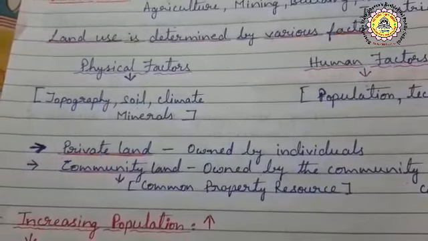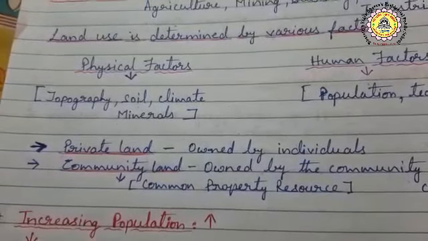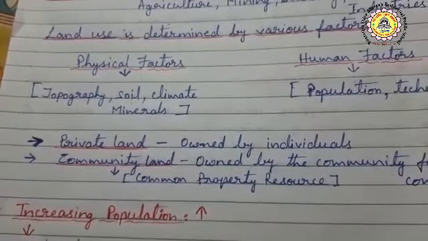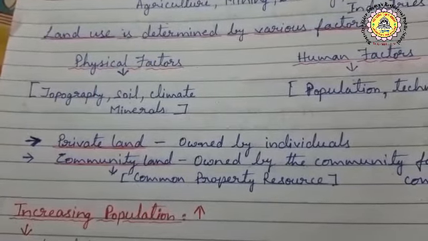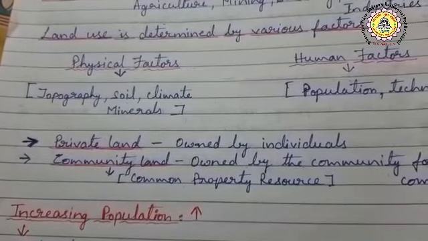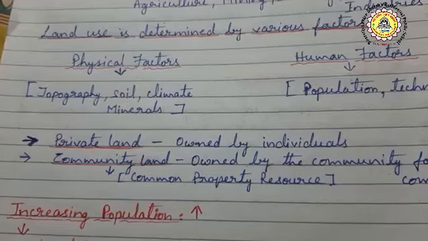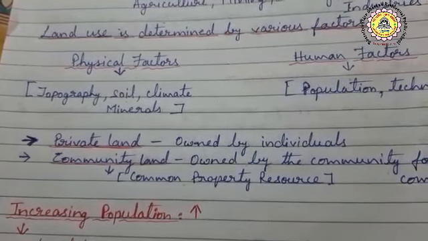So this also affects the land use. Next, soil. Soils are of different types like black soil, fertile soil, sandy soil, etc. Different kinds of crops are grown on different types of soil. So in that way the land is used.